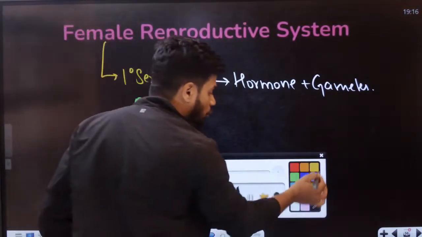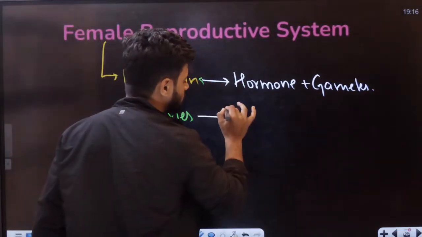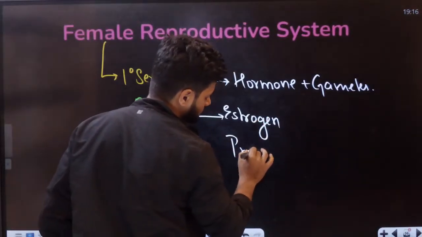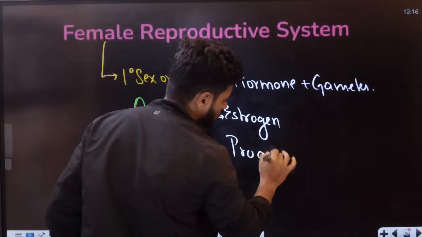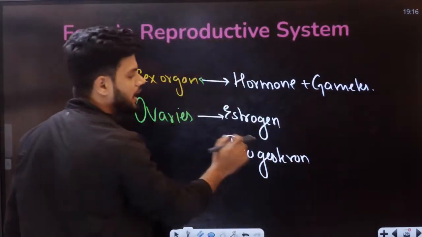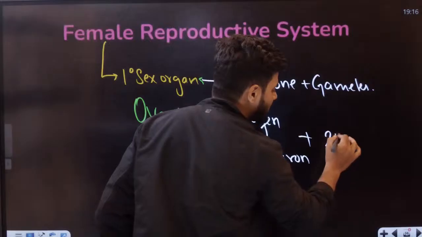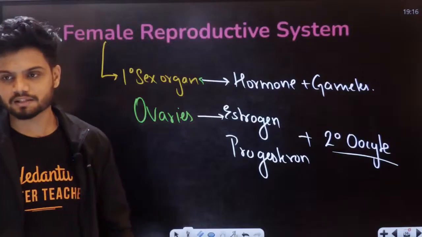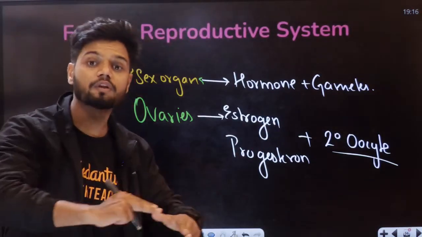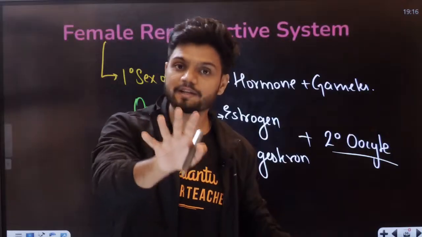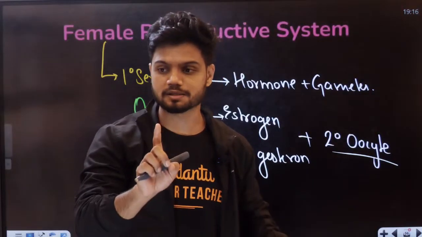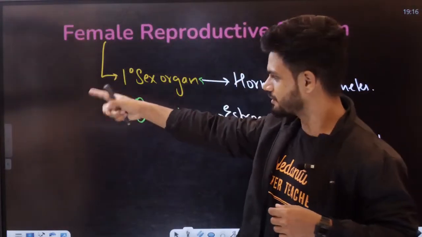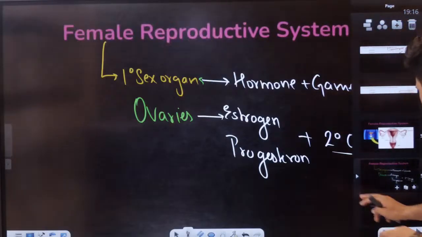These ovaries can produce estrogen and progesterone. These are the hormones, plus the secondary oocyte, which is the gamete here. The secondary oocyte is released during ovulation. Don't say egg. Secondary oocyte is the correct term. I'll teach you why also in my class. Students, I know my voice will break when I turn to that side, I guess. There are some ghost stories there outside. I don't want to go that side. Okay. Students, secondary oocyte here.